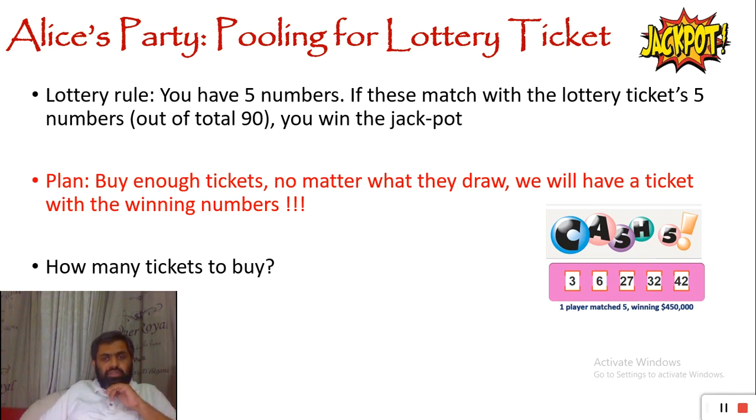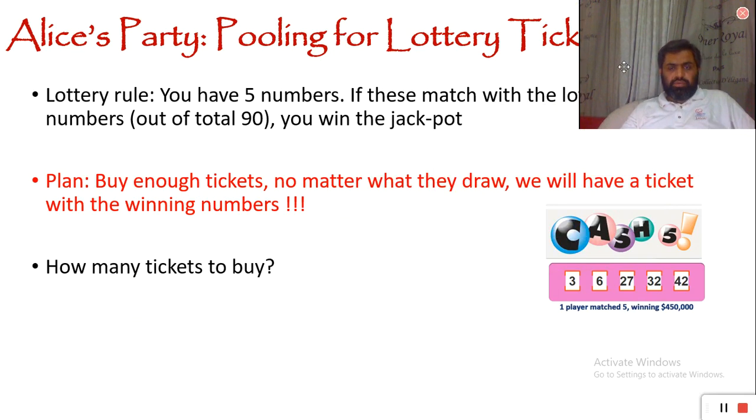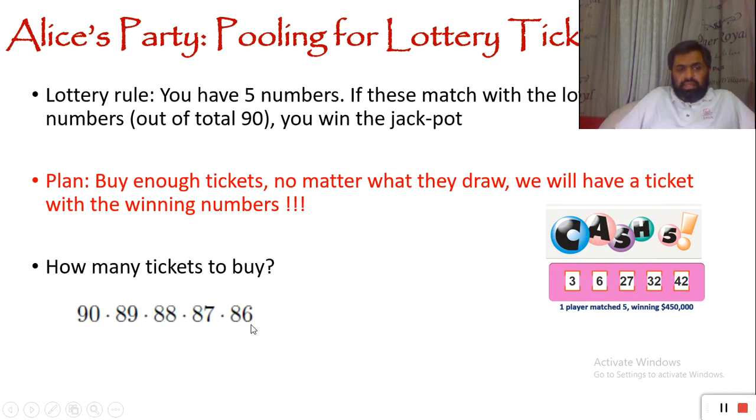So how many possible tickets may they have, and obviously the winning combination will be one of those. When they count, they see that it's going to be a very huge number. They need to buy 90 times 89 times 88 times 87 times 86 tickets.